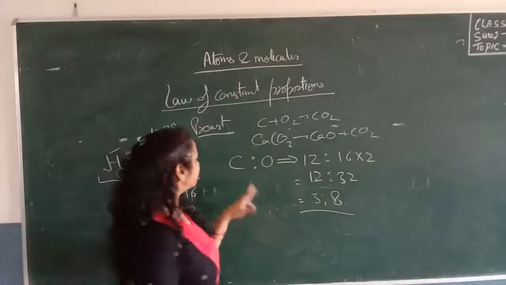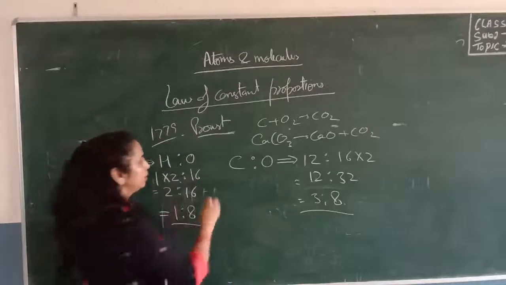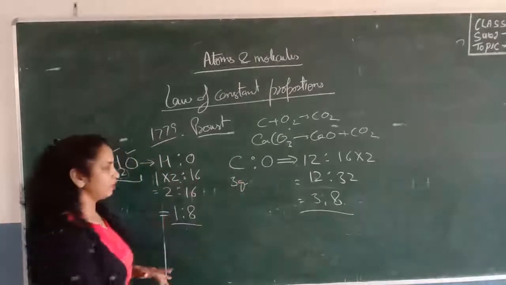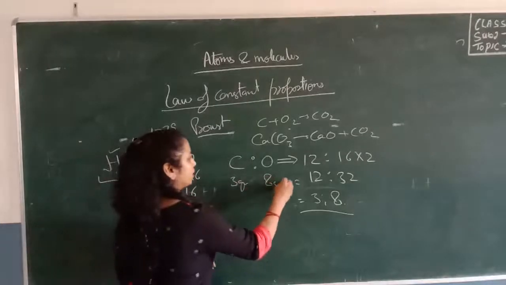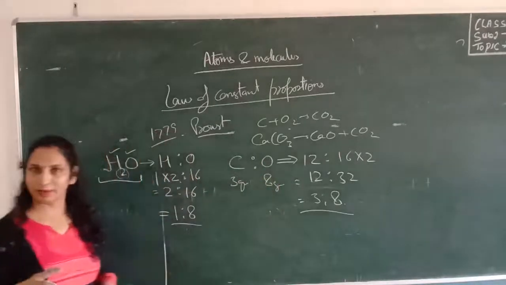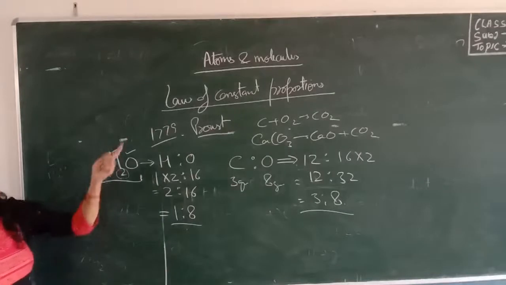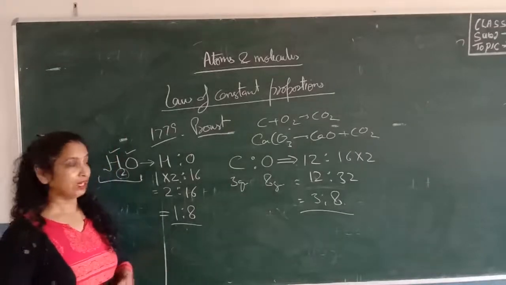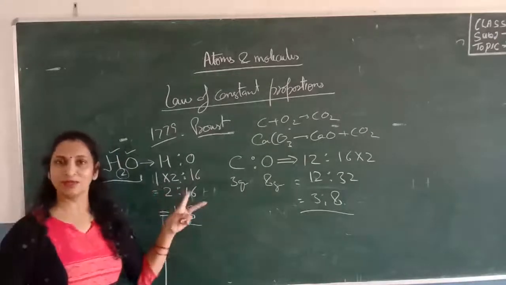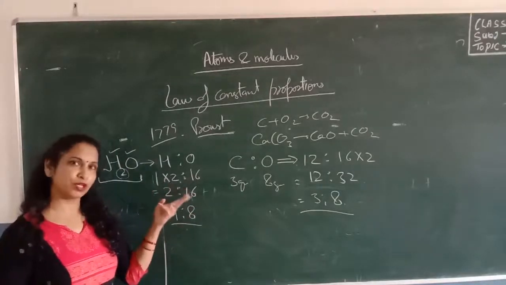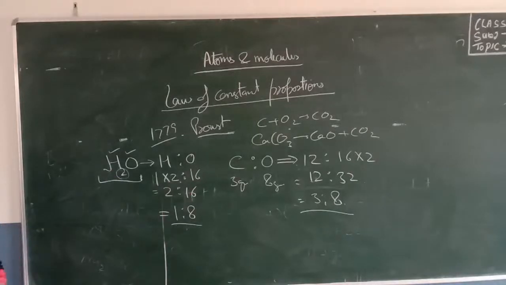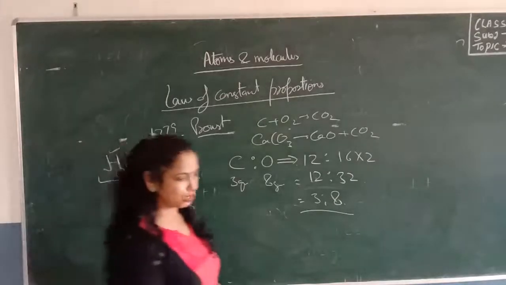Suppose the mass of carbon is 3 gram, then the mass of oxygen will be 8 gram. So this is called the law of chemical combination, the law of constant proportion. This is the second law: a chemical compound always consists of the same elements combined together in a fixed proportion by mass. And we also have some numerical questions based on this law.